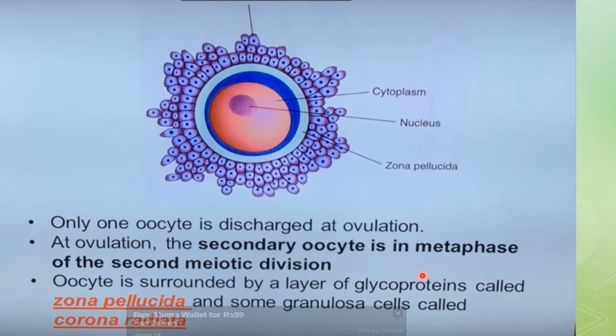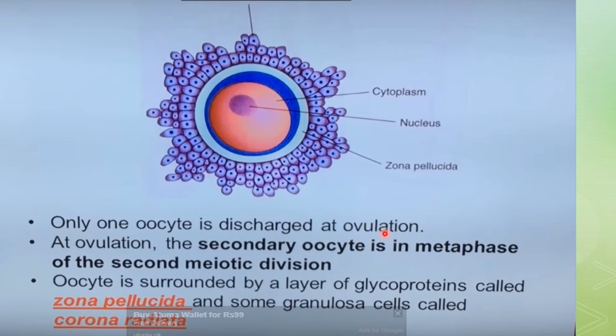So secondary oocyte in metaphase 2 of the second meiotic division, it will be discharged. By the 14th day rupture of follicle will occur. इस एक जो follicle जिसका ये part है उसमें से ये वो rupture होगा और ये पूरे का पूरा जो part है वो बाहर निकल जाएगा, और इसको हम कहते हैं कि at the day of rupture of follicle, secondary oocyte will be released outside the ovary, and this process is termed as ovulation.